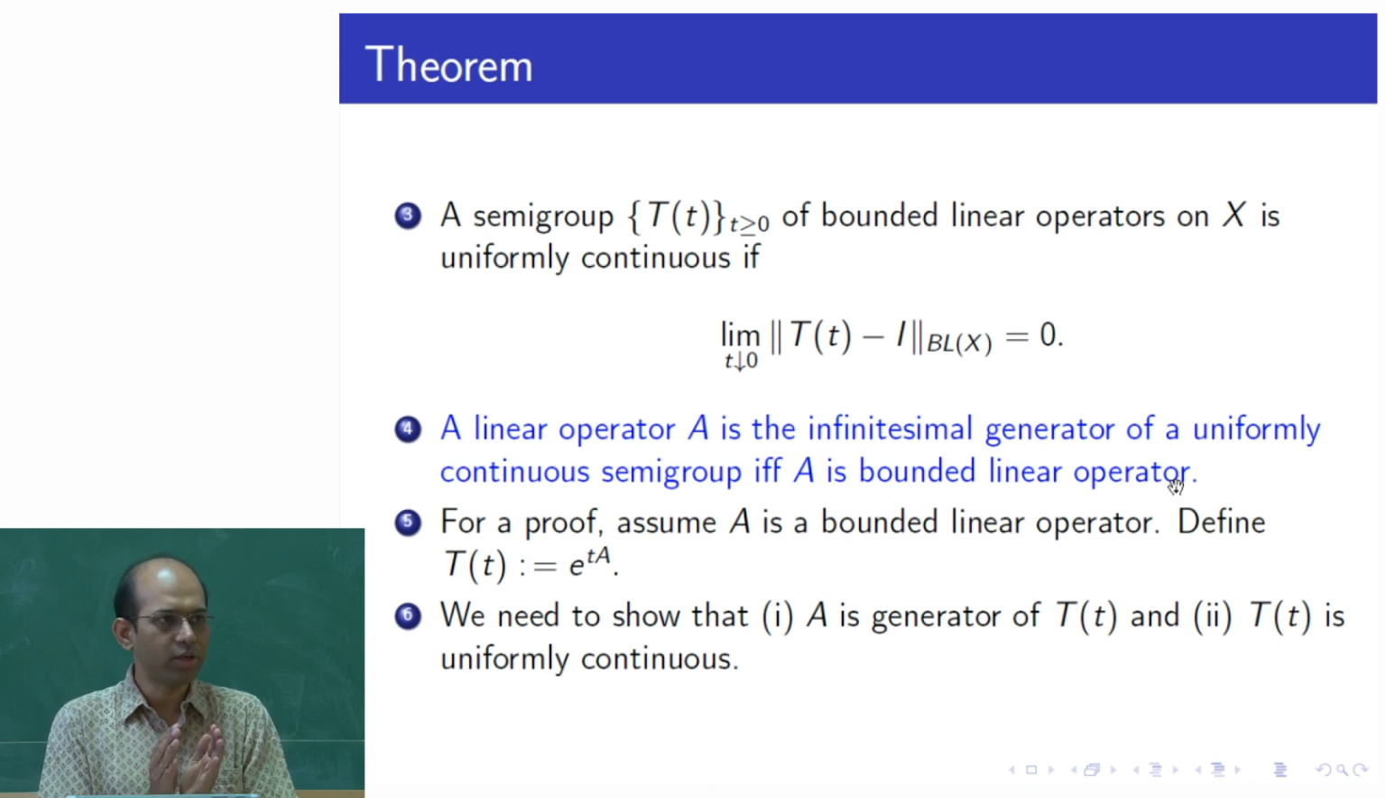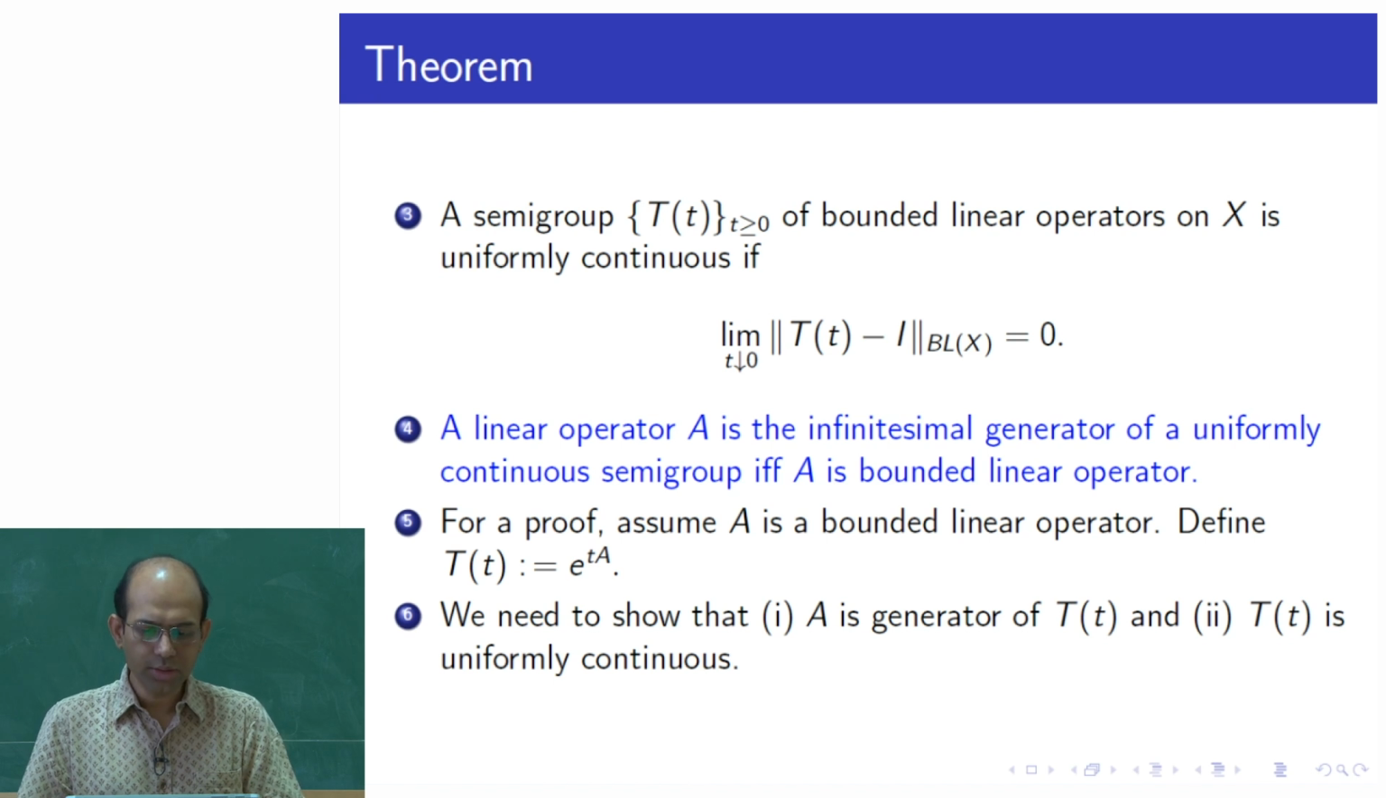That if I have a bounded linear operator, then I can view this as the infinitesimal generator of a uniformly continuous semigroup. On the other hand, if A is identified as the infinitesimal generator of a uniformly continuous semigroup, then A is nothing but a bounded linear operator. Okay. However, this theorem does not necessarily say how A, the generator, and the semigroup are associated.